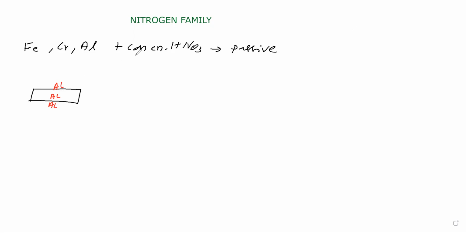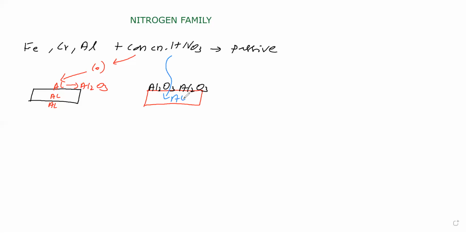This concentrated nitric acid is giving nascent oxygen because it is an oxidizing agent. It is converting the surface aluminum into Al2O3. Surface aluminum becomes Al2O3 like this. This Al2O3 is insoluble. Therefore, it is not allowing concentrated nitric acid to go into the bulk.